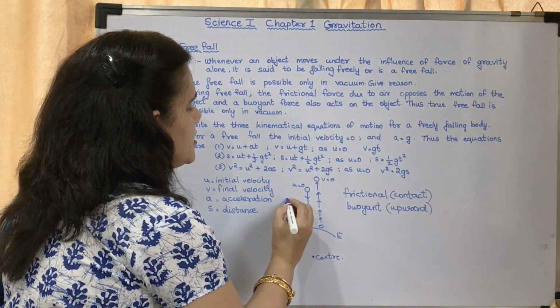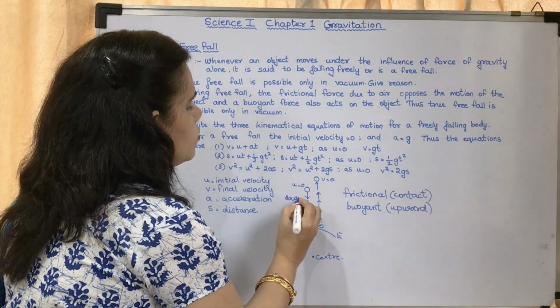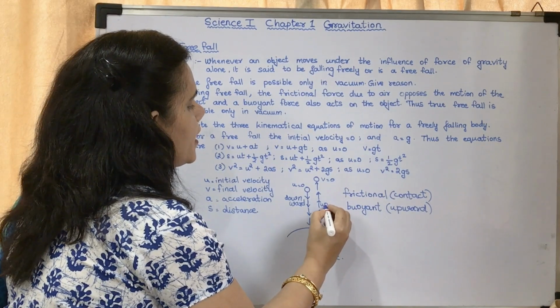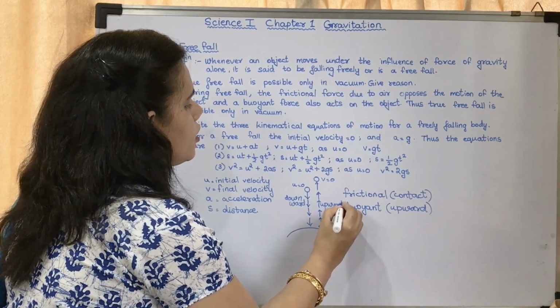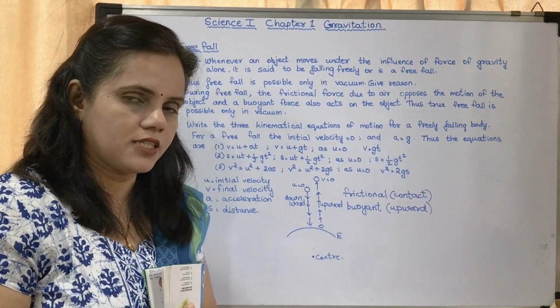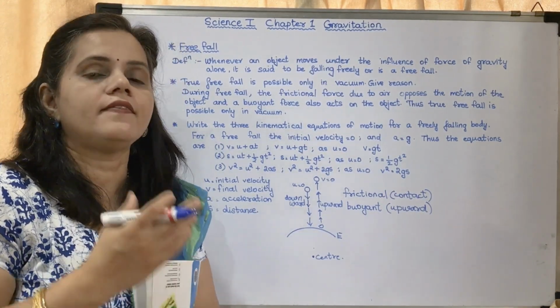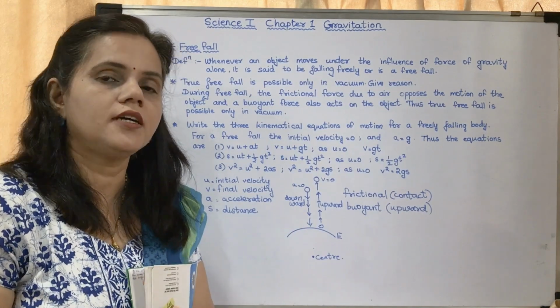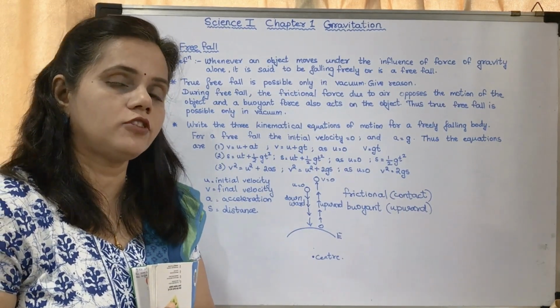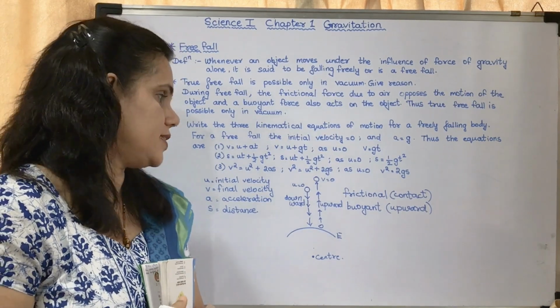When an object is going upward, the final velocity is 0, and when an object is falling downward, the initial velocity is 0. Okay, this you have to keep in mind for doing the numericals.